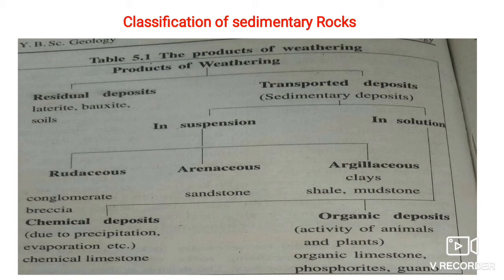The soluble material gets precipitated and gives rise to a newer deposit either by chemical processes or by organic processes, and hence there are two categories: chemical deposits and organic deposits. If the soluble material gets deposited by processes like precipitation and evaporation, then they are called chemical deposits. Example, limestone.